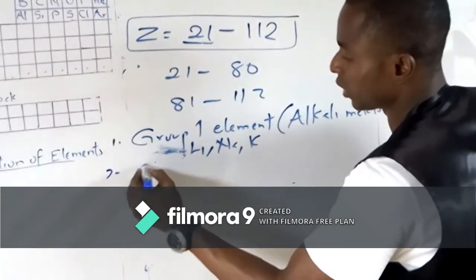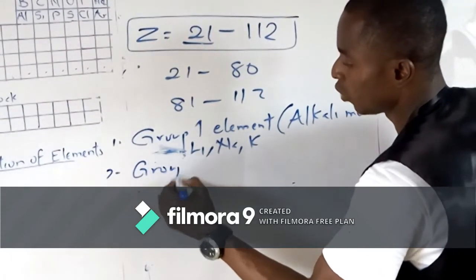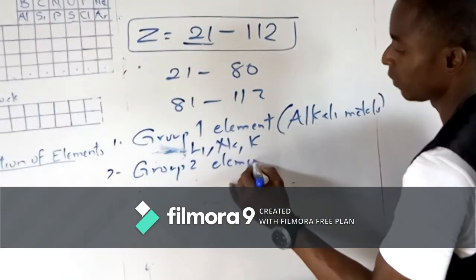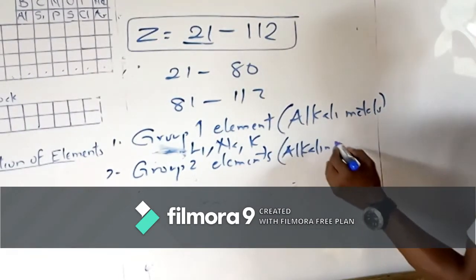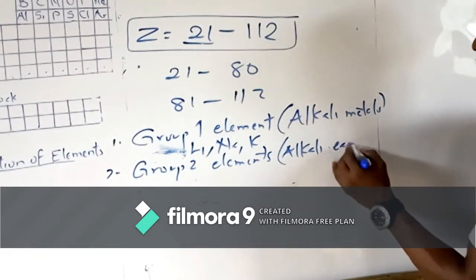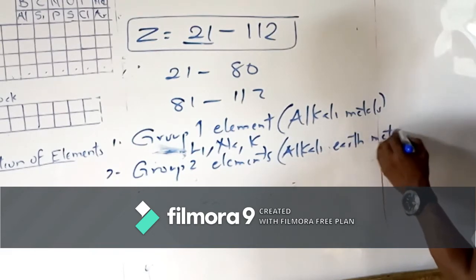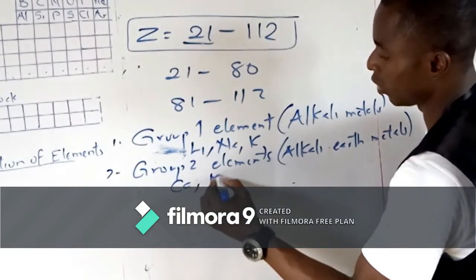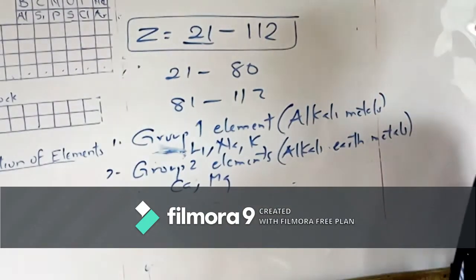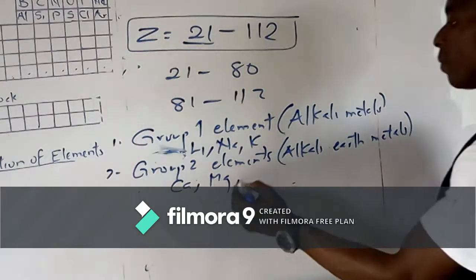Now, group 2 elements are known as alkaline earth metals, and they include calcium, magnesium, beryllium.